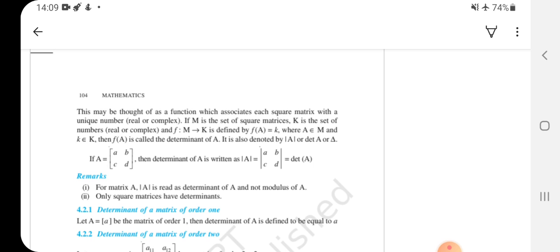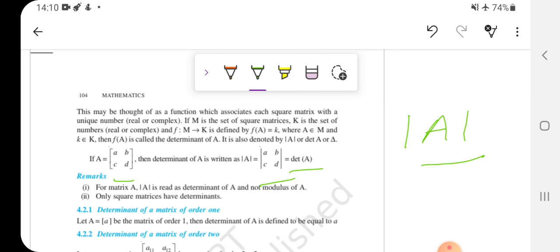So first of all, how to write a determinant of a matrix? Suppose we have to find the determinant of A, so it is denoted like this. This is not mod, this is actually a determinant of a matrix A, right? And if matrix A is a, b, c, d, then the determinant of A is written as |A|, which will be equal to the array a, b, c, d in vertical bars, and it is also written as det of A. I hope this is clear to you all, right?